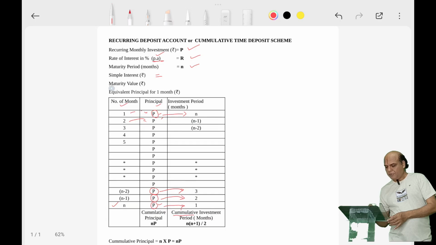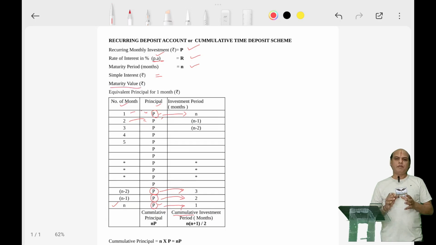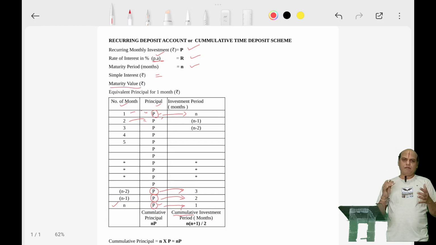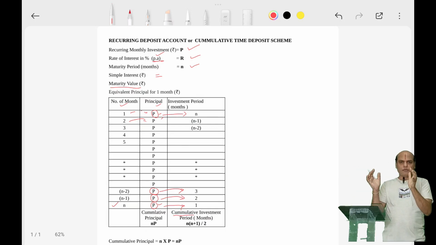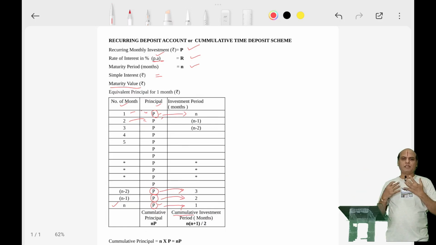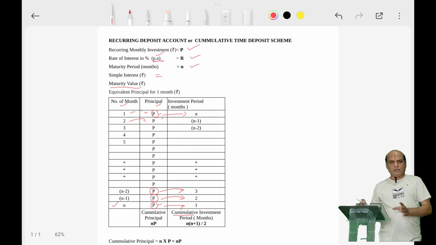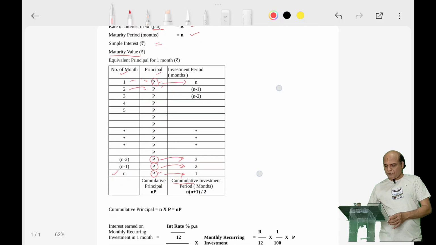Okay, what is maturity value? Maturity value means at the end of the investment period, whatever principal has accumulated and whatever total interest has accumulated, if you join these two, whatever benefit the investor is getting is called the maturity value. So be clear with these terms.